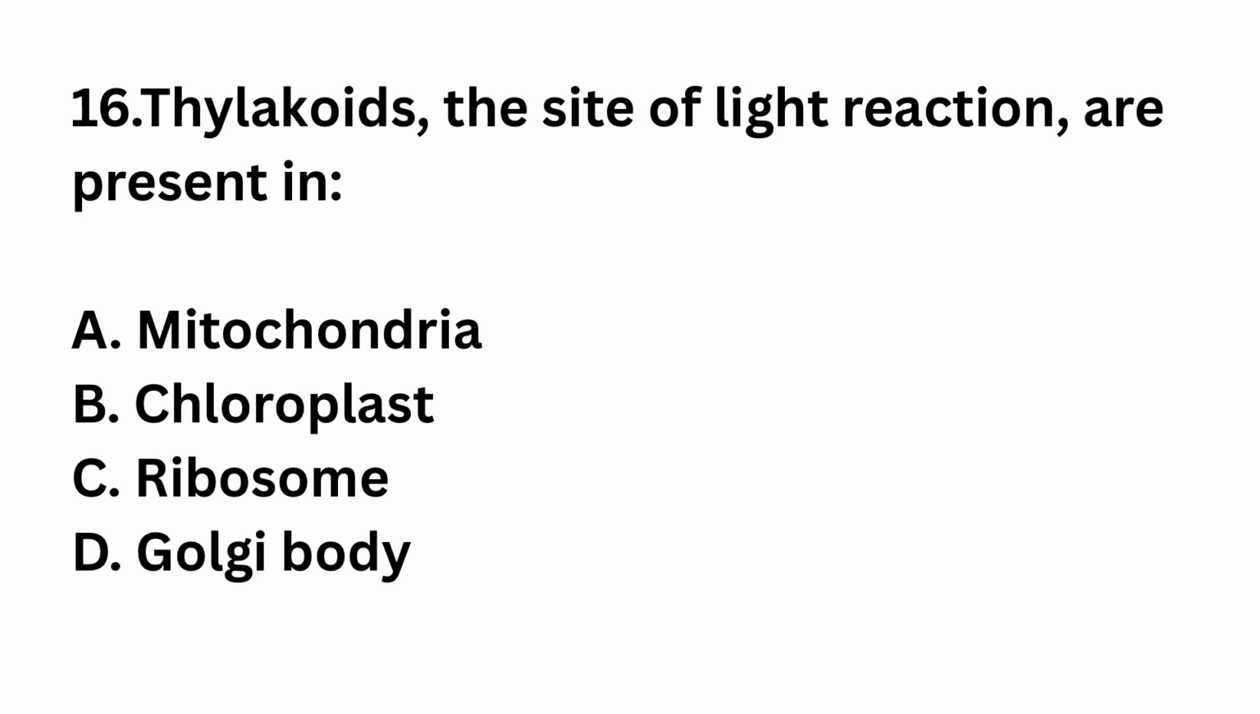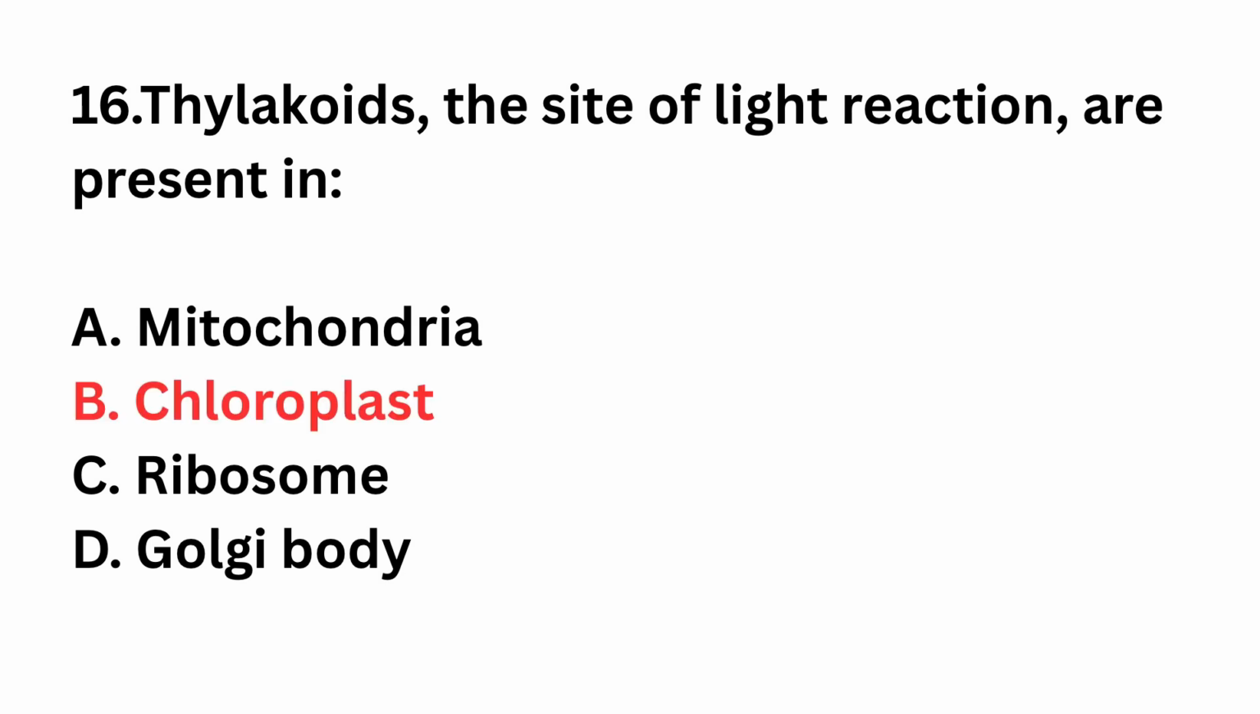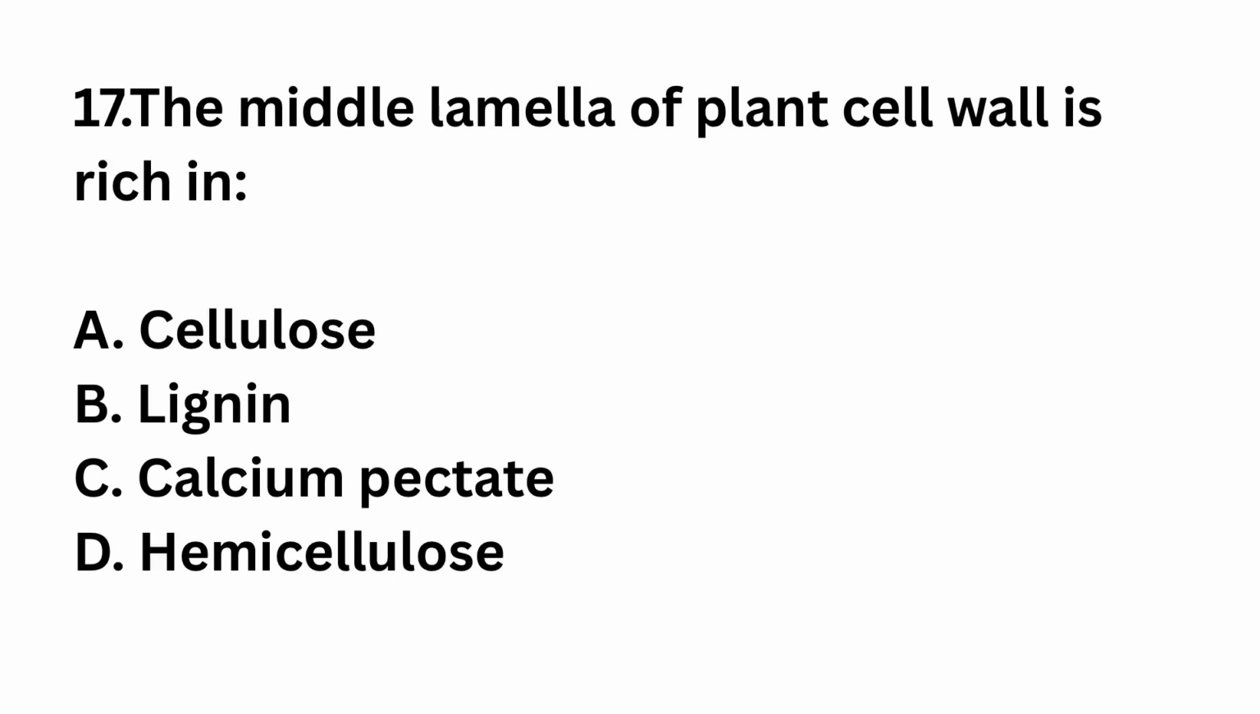Question number 16. Thylakoids, the site of light reaction, are present in mitochondria, chloroplast, ribosome, Golgi body. The right answer is option B, chloroplast. Thylakoids contain photosynthetic pigments.